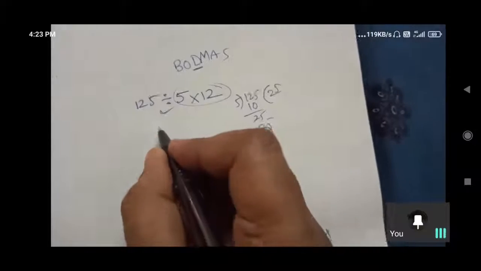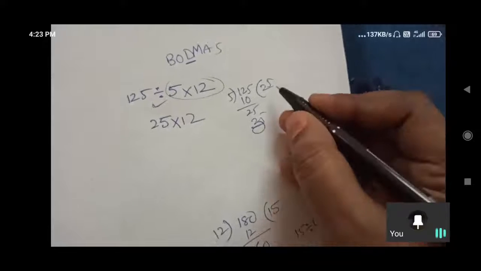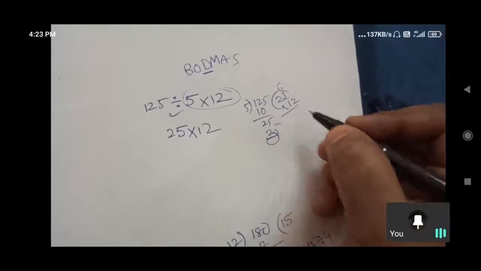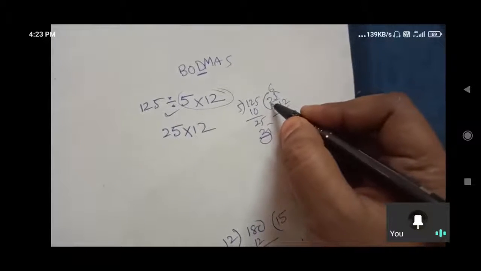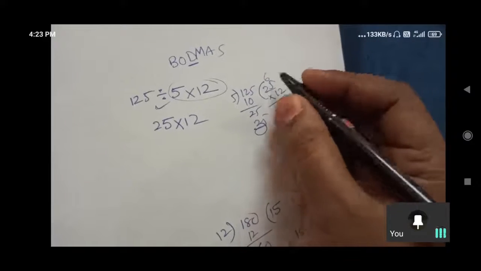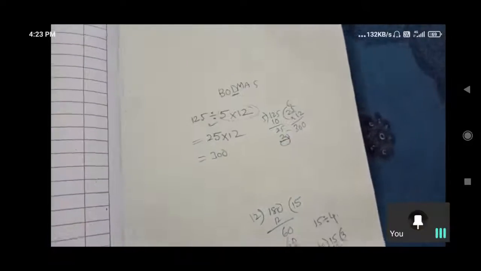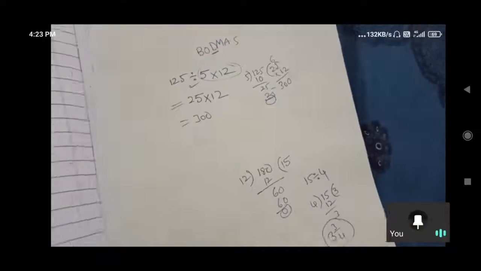So like that here we'll get 25 into 12. Now you do multiplication, 25 into 12. 12 5s are 60 and 12 2s are 24 plus 6, 30. Answer is 300. 300, okay? So like that you can get.